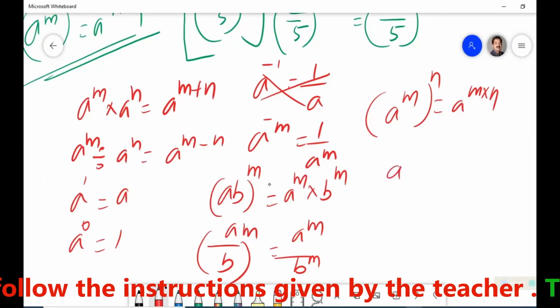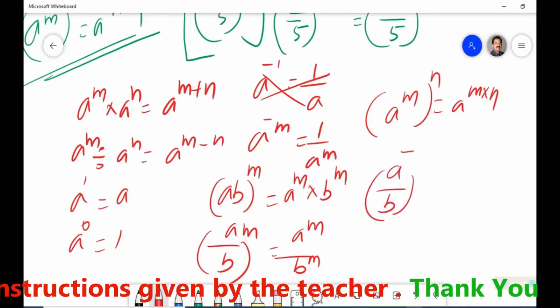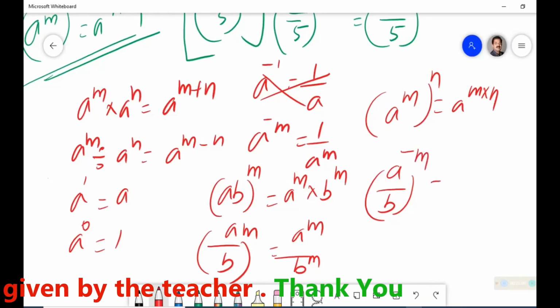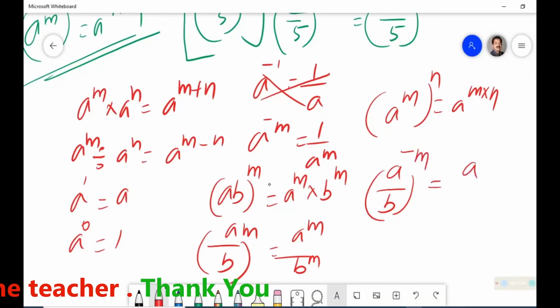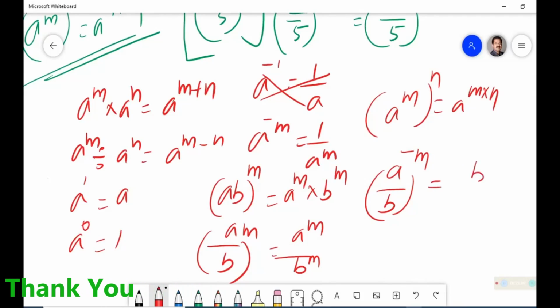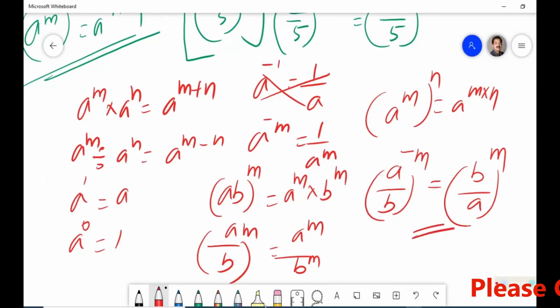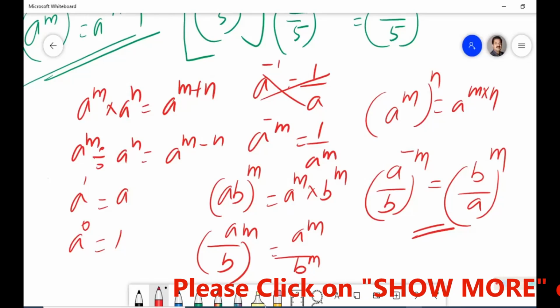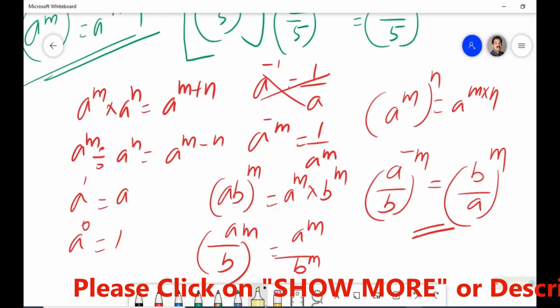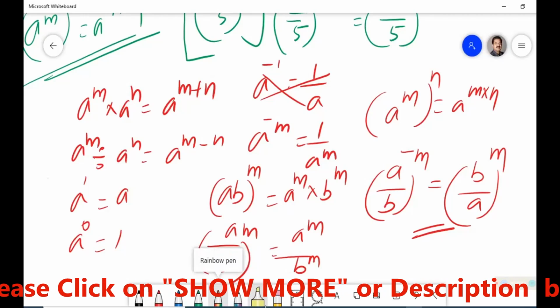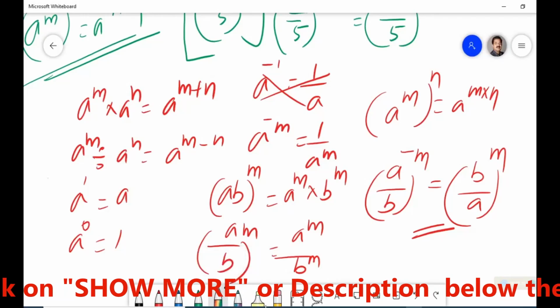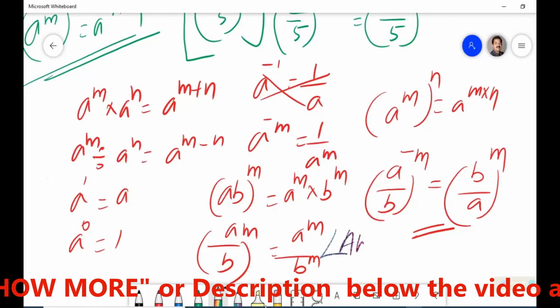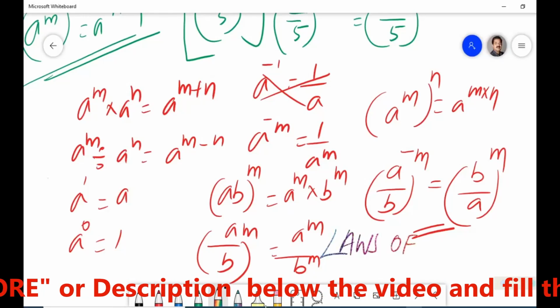And an interesting one, (a upon b) whole to the power of minus m is equal to, you have to take its inverse, sorry I made a mistake, (b upon a) whole to the power of m. Something interesting and rare. Okay, so this much for the different types of laws of indices. It feels good to give it a name: Laws of indices. There's no space to write here, okay, I'll write here.